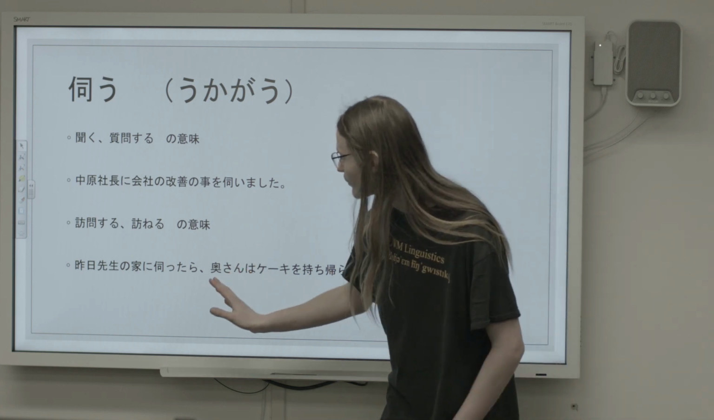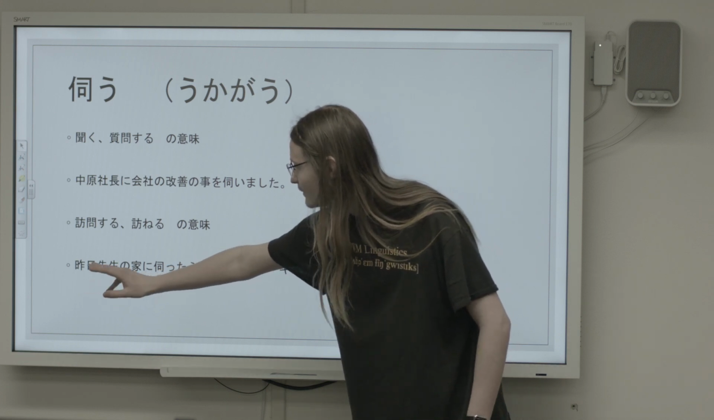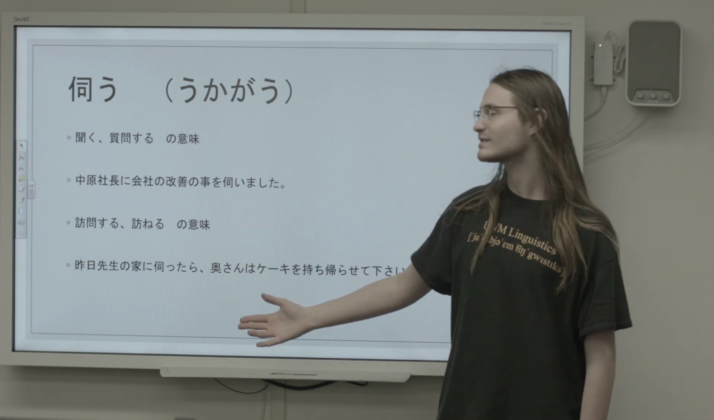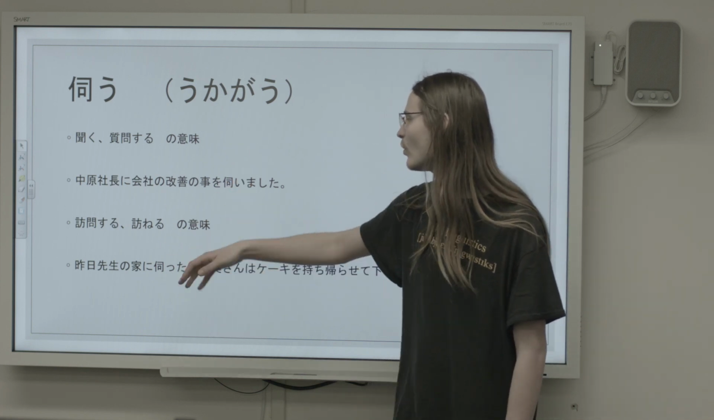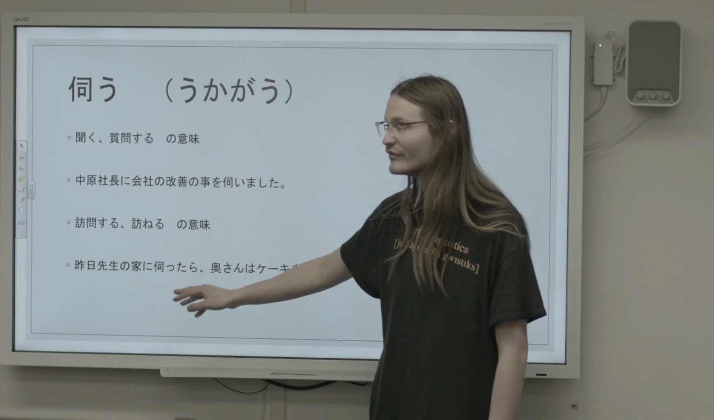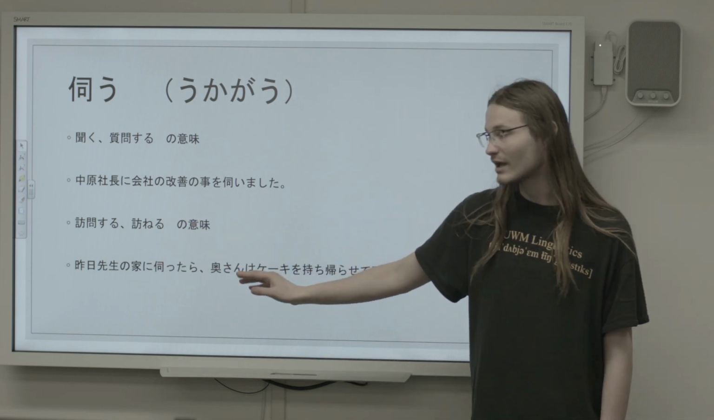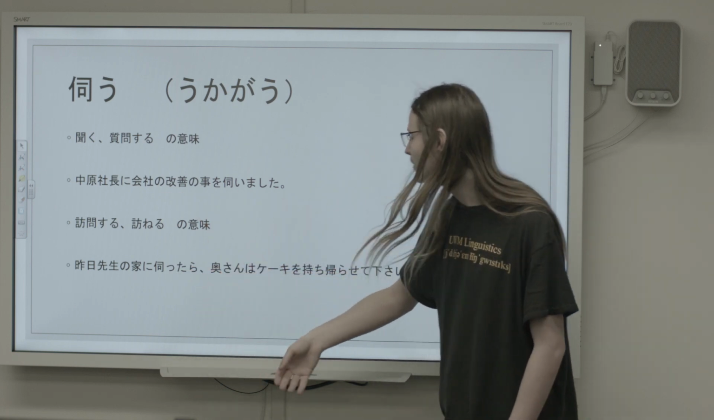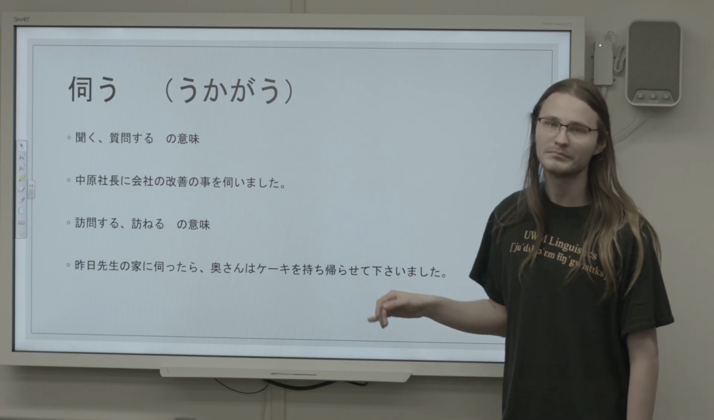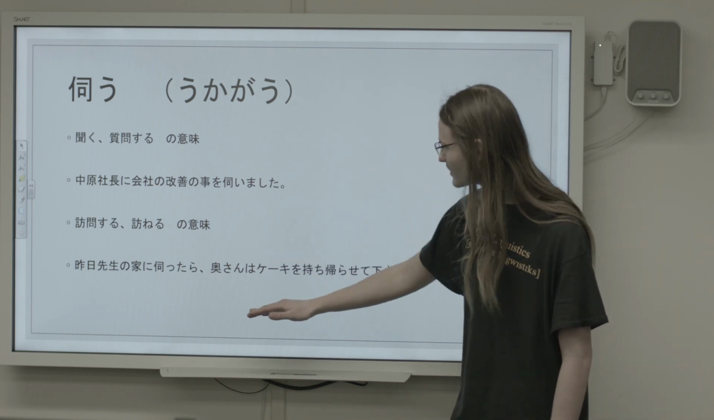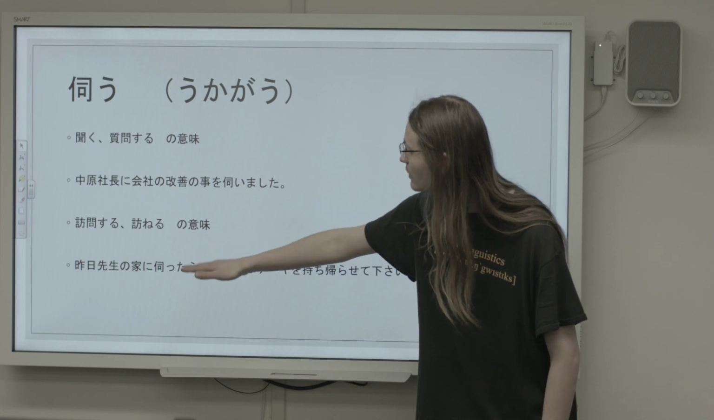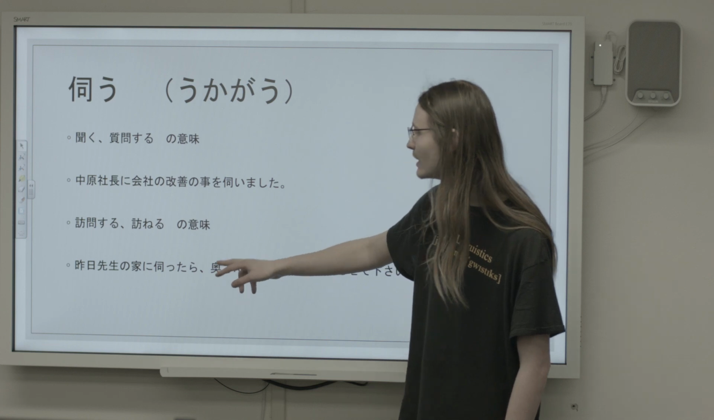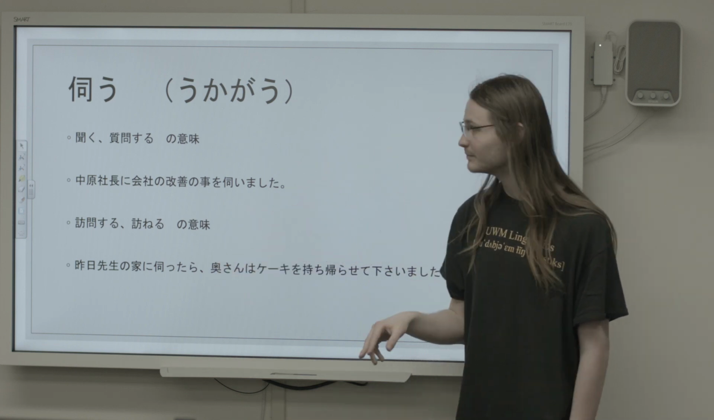Let's focus on this first part. 昨日先生の家に伺ったら, so you could also translate this as 家に訪ねたら、訪問したら. Yesterday, when I visited Sensei's house. Okay, so that's what ukagau is doing, visited. Yesterday, when I visited Sensei's house, his wife gave me some cake to take home. We don't really have to worry too much about this. Really get on ukagau and understand that it can both mean kiku and it can mean houmon suru, and that those two meanings are distinct but common.